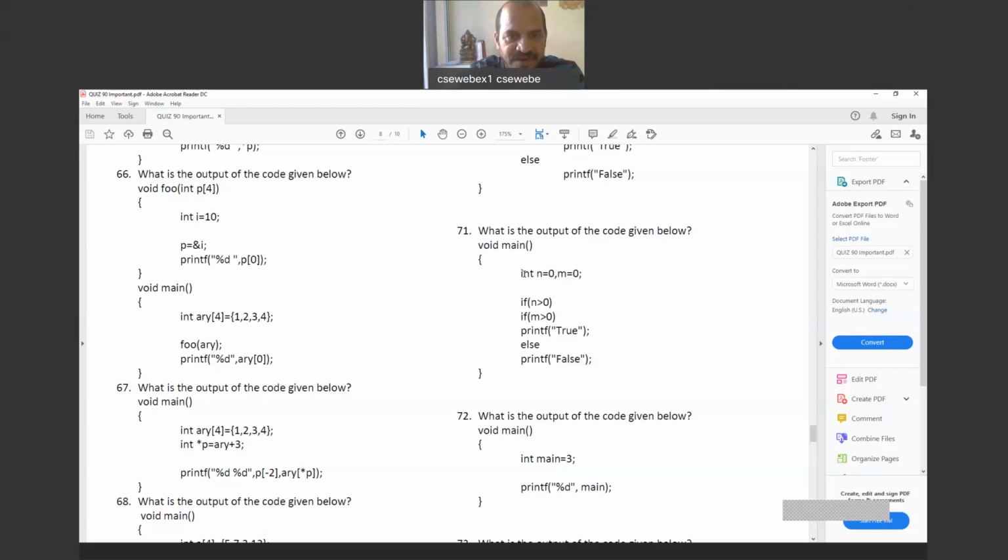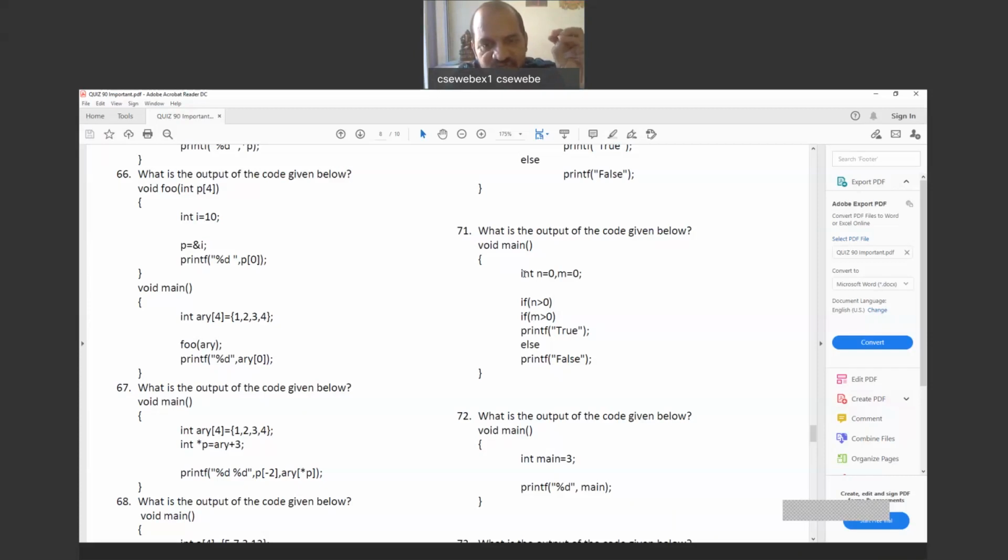Always else will be bound with the nearest if above that else. You got my point? Unless braces are there, the else will be bound with the immediate if above. So now the last printf statement above that else is there.